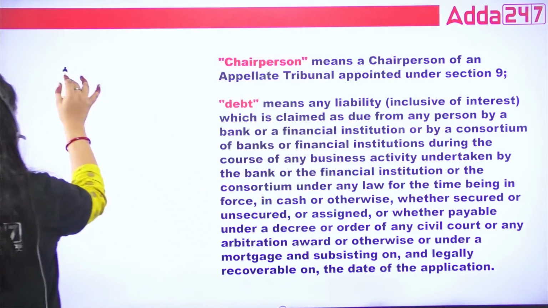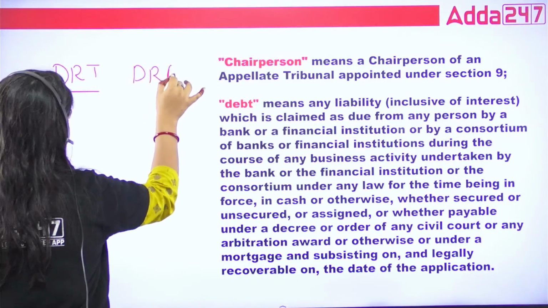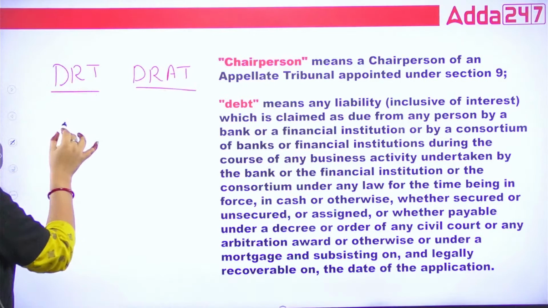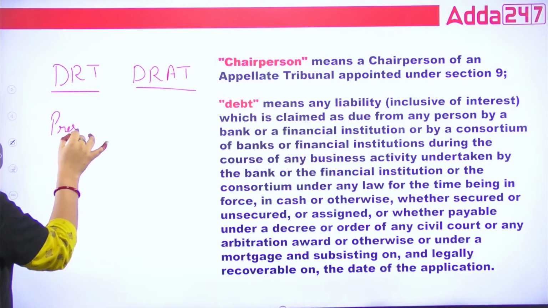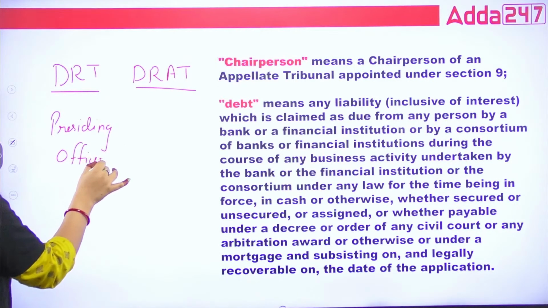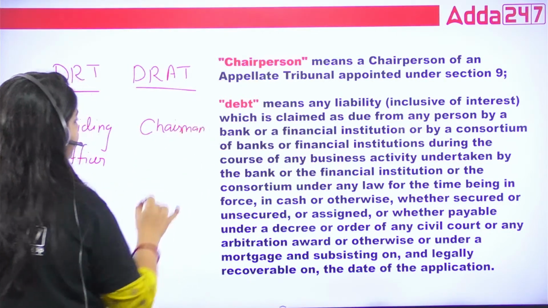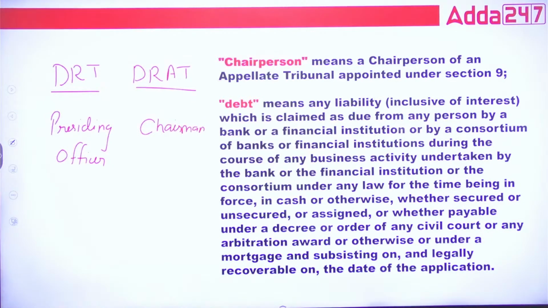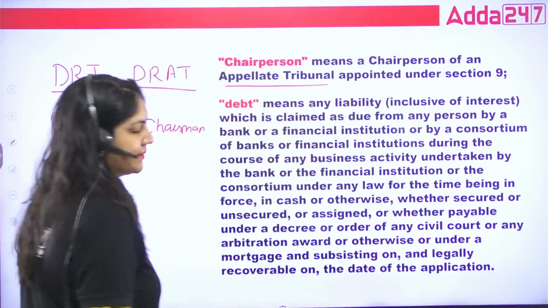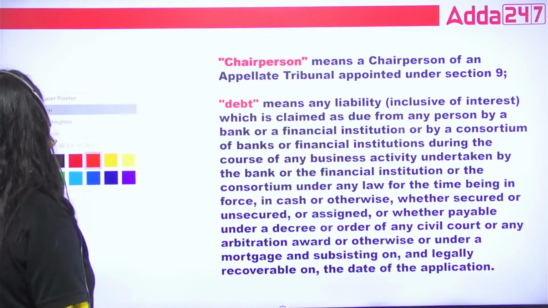Chairperson. If we compare DRT and DRAT, under the DRT there is a presiding officer, and under the DRAT there is a chairman, who is the head. This is important. So the chairman is the appellate tribunal chairman. That's it. Is that okay? Done?